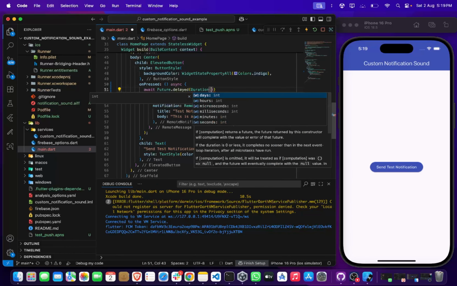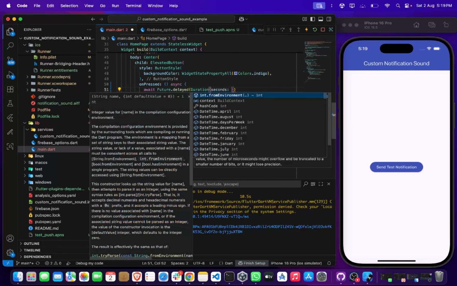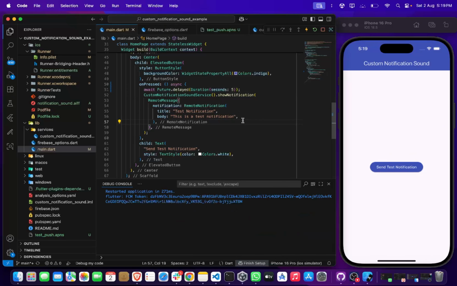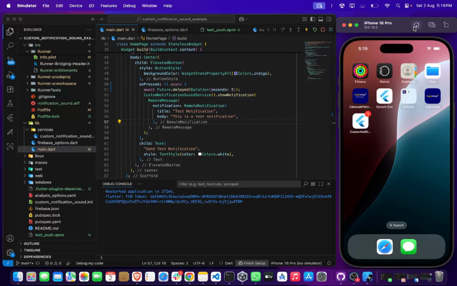Let's just add 5 seconds of delay. Reload the application. Now, if you press the notification button and get back to the home screen, after 5 seconds, you will see the notification has come.